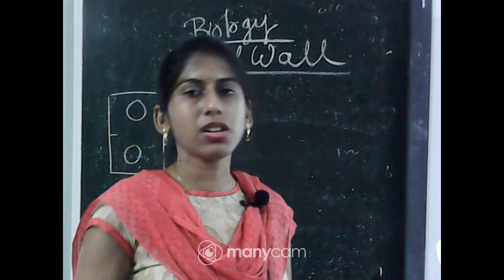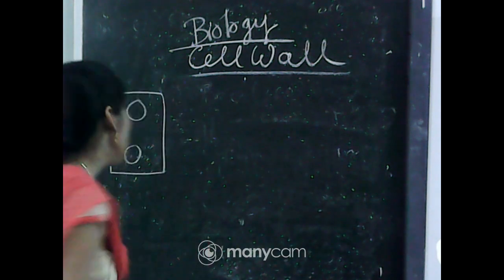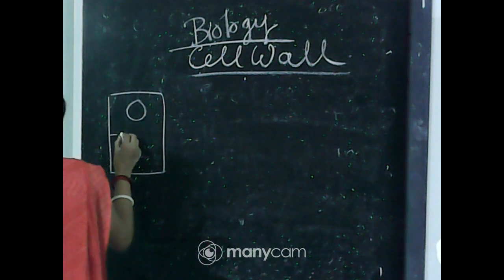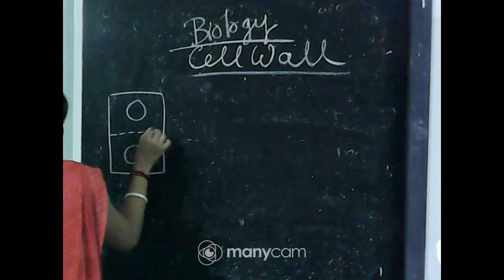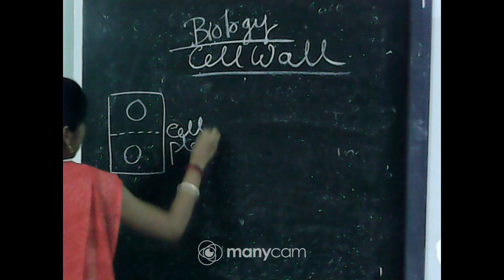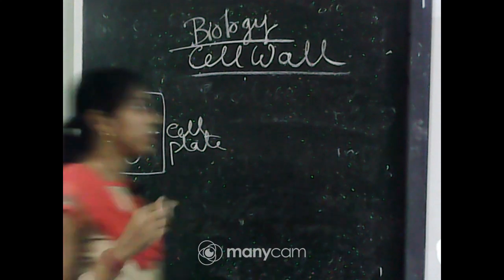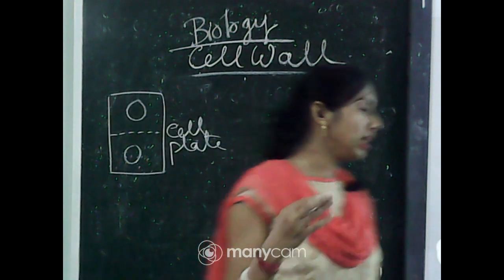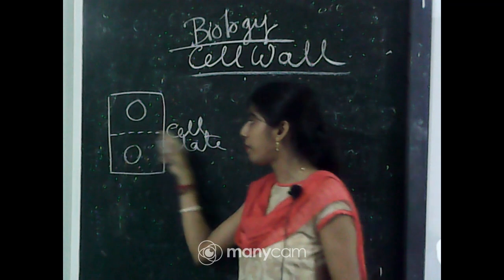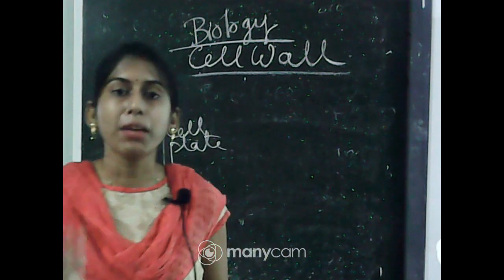After that the division of the cytoplasm will take place, and this is called cytokinesis. At the time of cytokinesis, a plate-like structure is formed, called the cell plate or phragmoplast. It is modified Golgi or modified endoplasmic reticulum, and it will form the middle lamella.